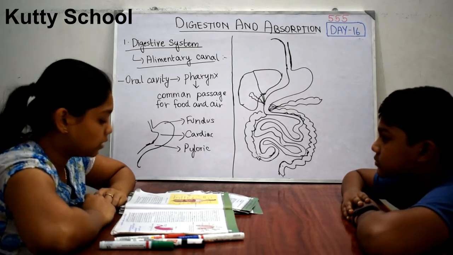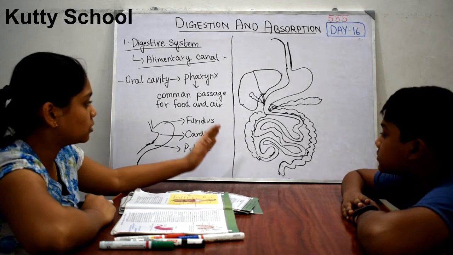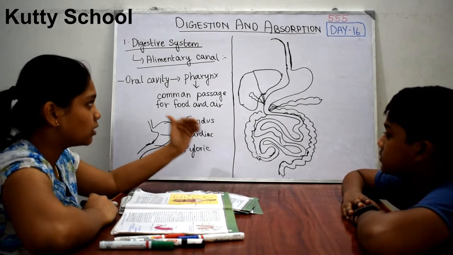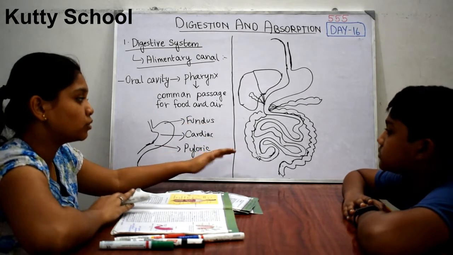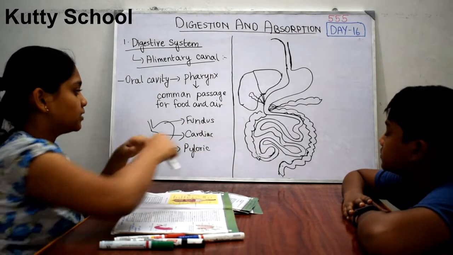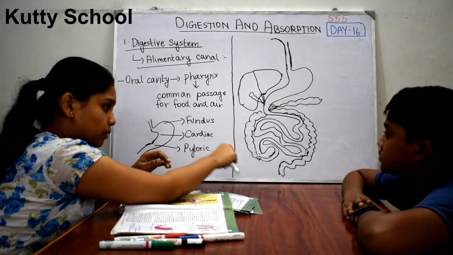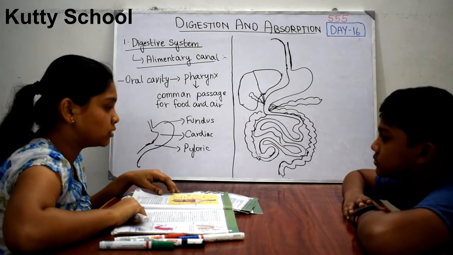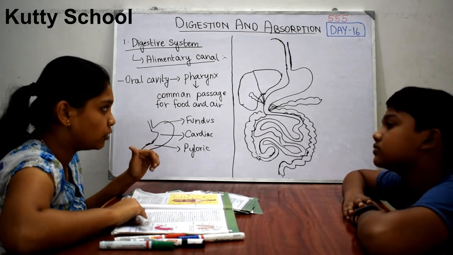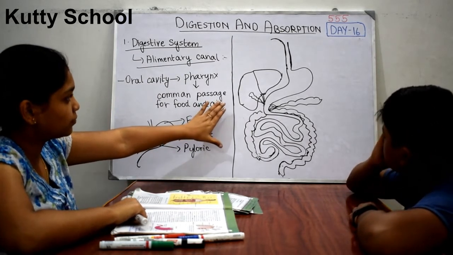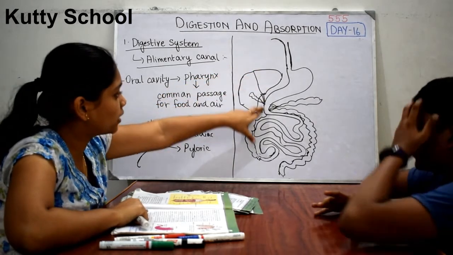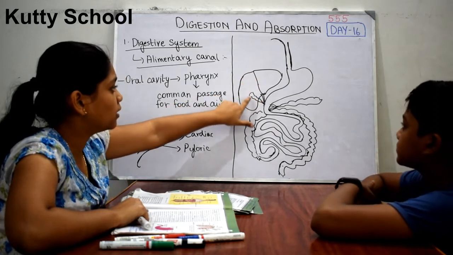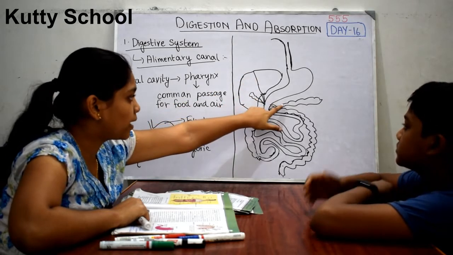Next we will see the muscles which surround the esophagus and intestine. We are seeing the food pipe, so we are going to see the muscles of the food pipe, how it is covered and how many layers it consists of. Are you clear with this diagram? This is the esophagus, stomach and everything, which we have explained. This one is the bilobed liver, this one is the gallbladder, this one is the pancreas and everything.